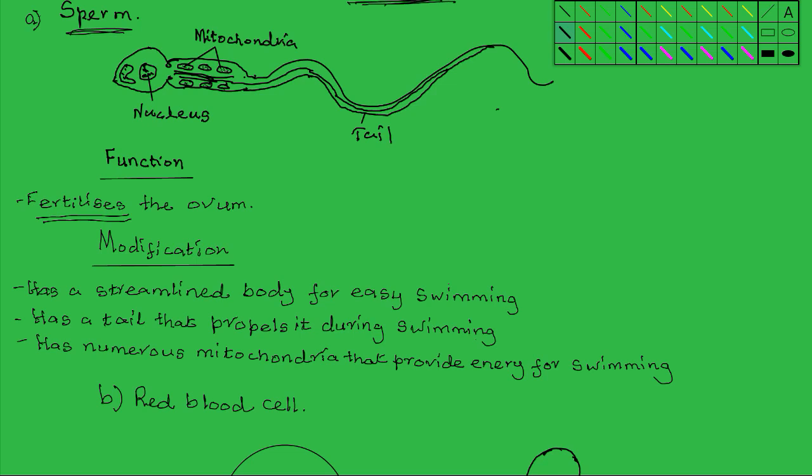These modifications include the body being streamlined. The streamlined body of the cell enables it to swim fast and easily. It can move easily through water. The presence of a tail that propels it during swimming, as the tail lashes from side to side, enables this cell to swim in a specific direction towards the ovum to effect fertilization.